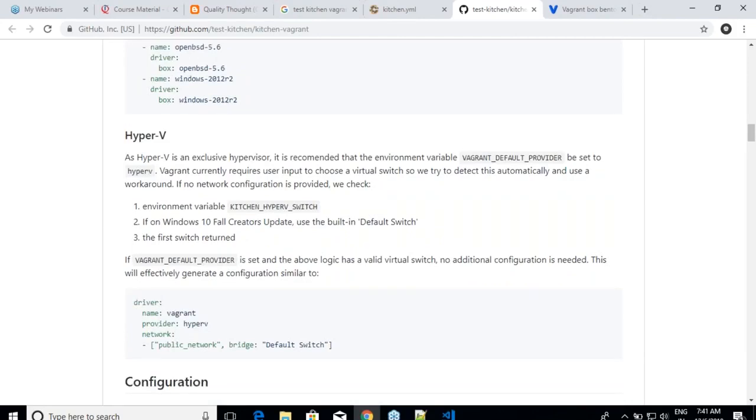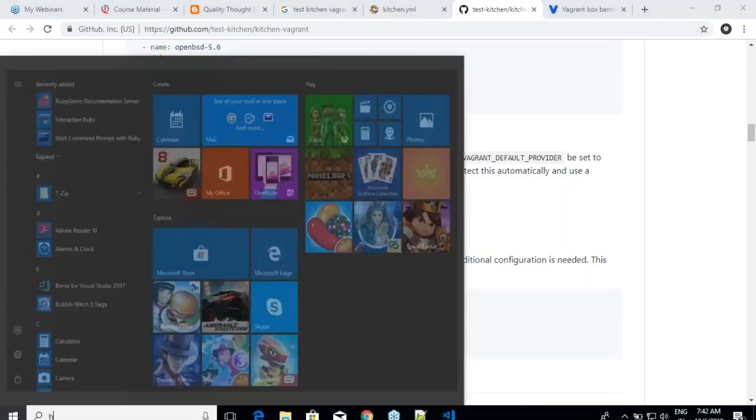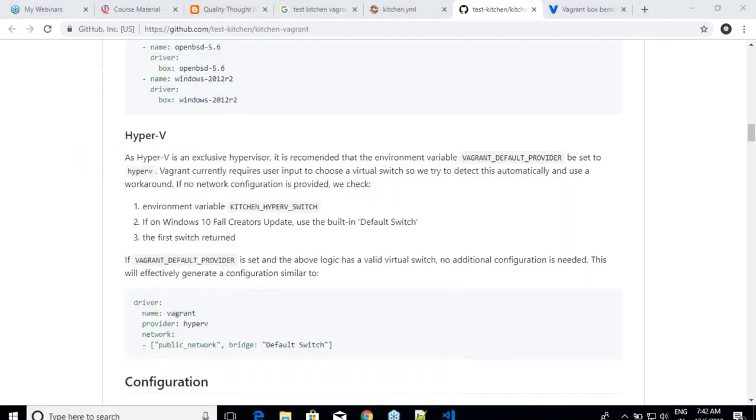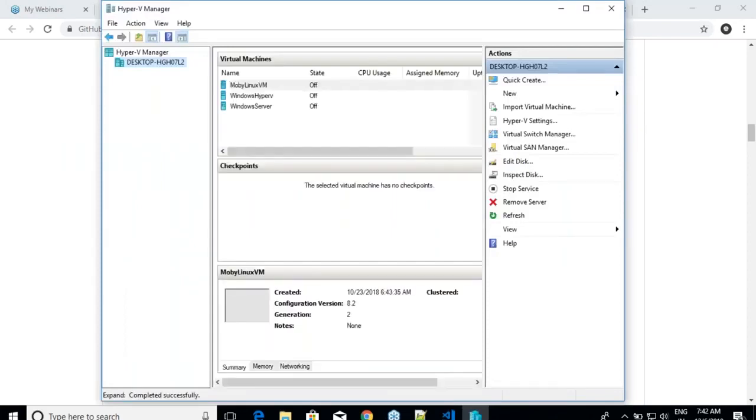Not on the other versions, but if you are working on Hyper-V, right? What is Hyper-V? Hyper-V is a virtualizer for Windows 10. And if you are using more than the Pro Edition, you can use Hyper-V on your laptop itself. For example, in my laptop I have Hyper-V because I have Windows 10 Pro Edition, and I can create virtual machines from here itself.